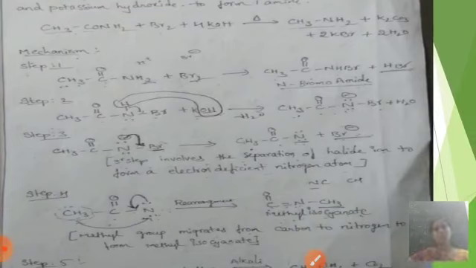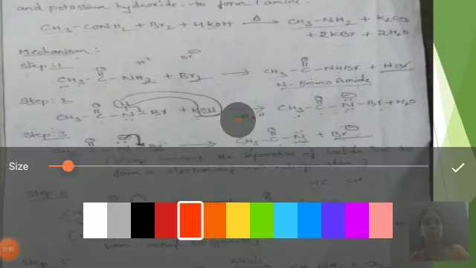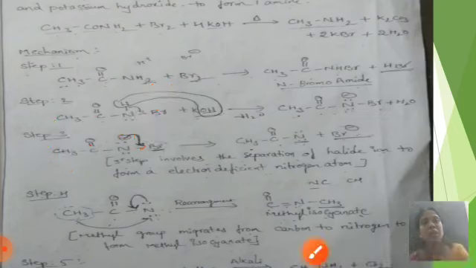So, the mechanism. In the first step, CH3CONH2 reacts with Br2. Br2 means Br minus and Br plus, partial positive and partial negative.